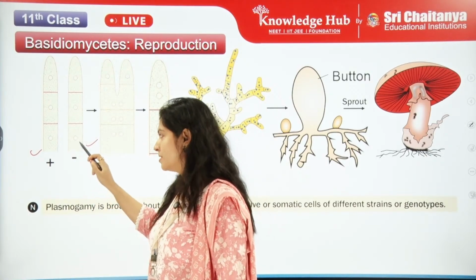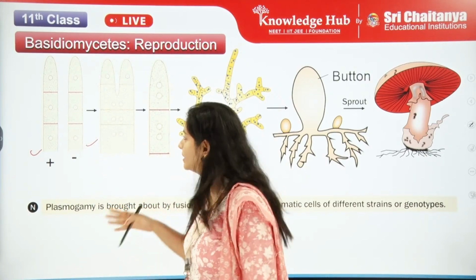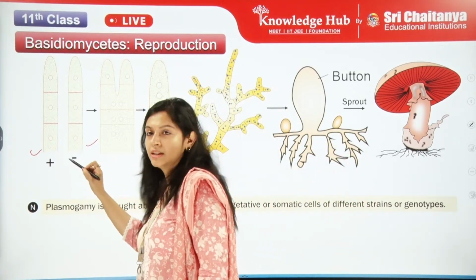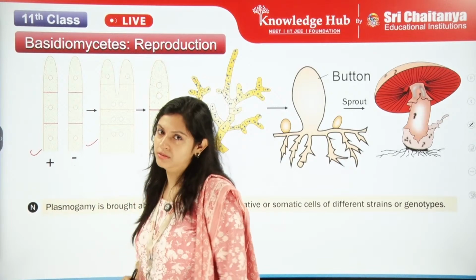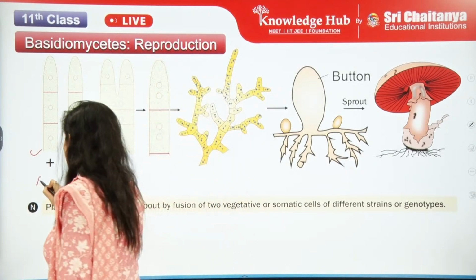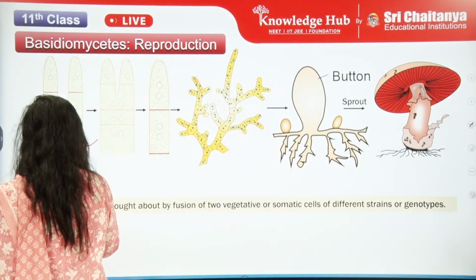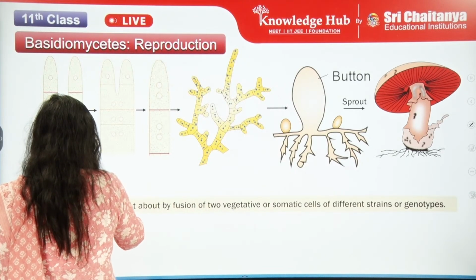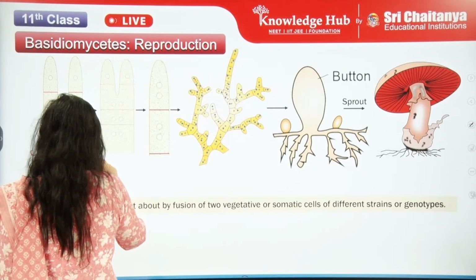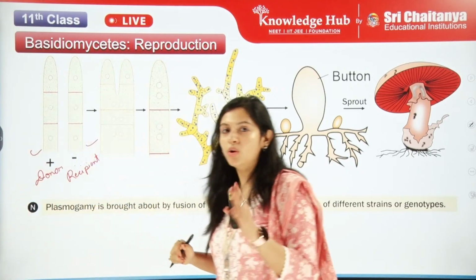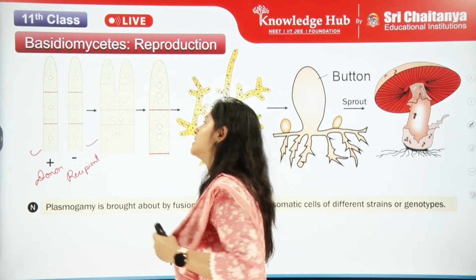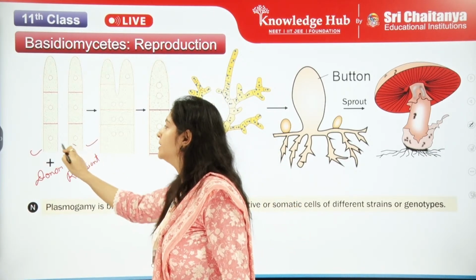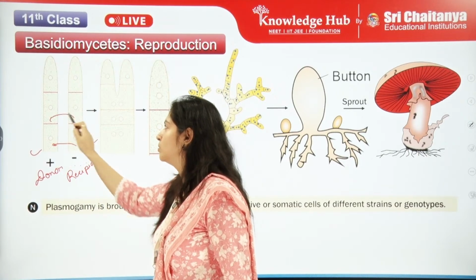Why is one marked with plus and the other one marked with minus? Because this will be the donor and this will be the receiver. You can call this donor for some time and this recipient. Now what will happen here, you can see this will be fusing. It will be taking the nucleus of this one.